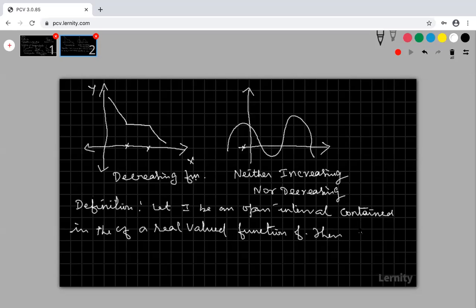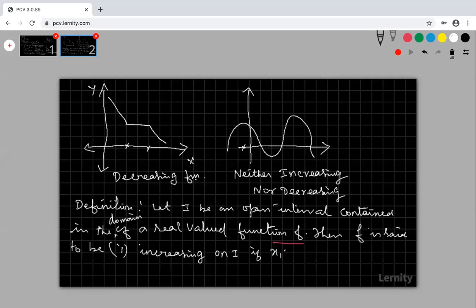Then f is said to be, number one, increasing on the interval I, if one condition is there.